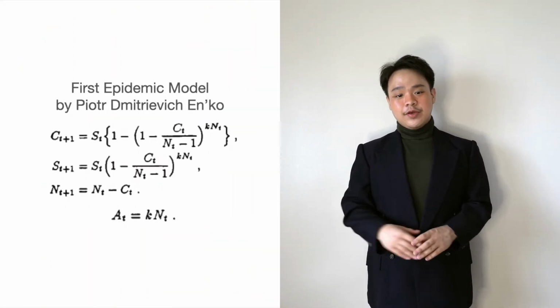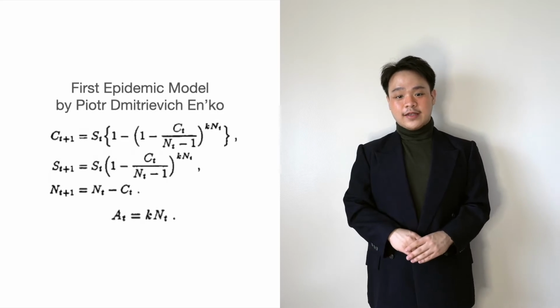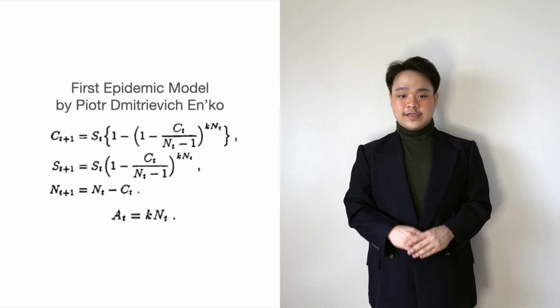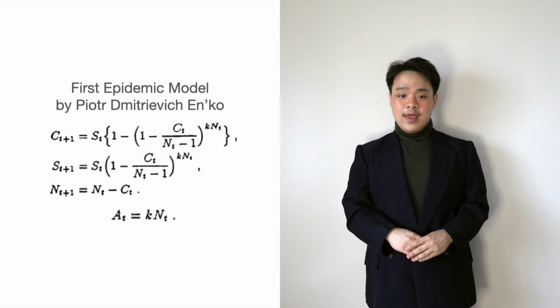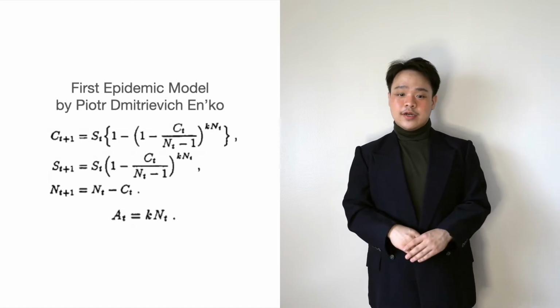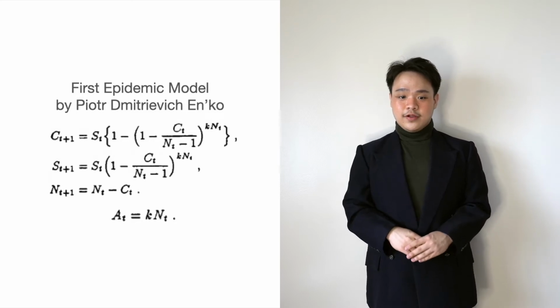Here, C sub t represents the number of individuals infected in the time interval t. S sub t represents the number of susceptibles in the same time interval, and N sub t denotes the population or the total number of people. K, on the other hand, denotes the number of contacts a susceptible individual has in one time interval. But this model seems a little too complex for us to dissect. Luckily, over time, this model has been revised and edited for easier understanding.